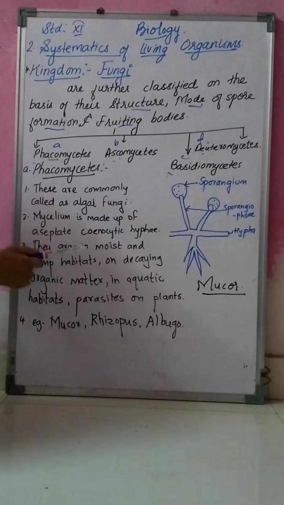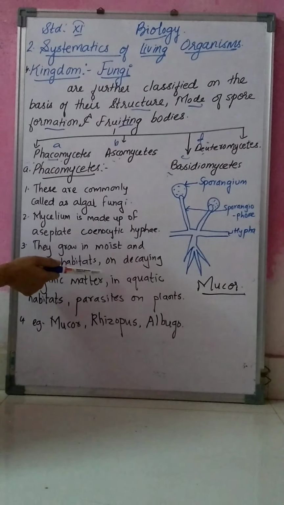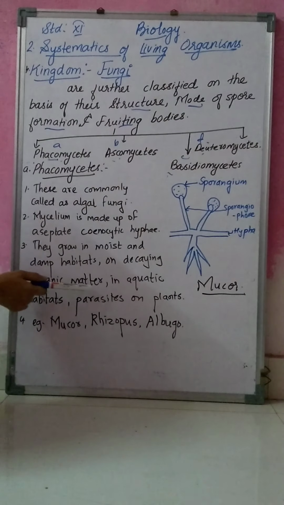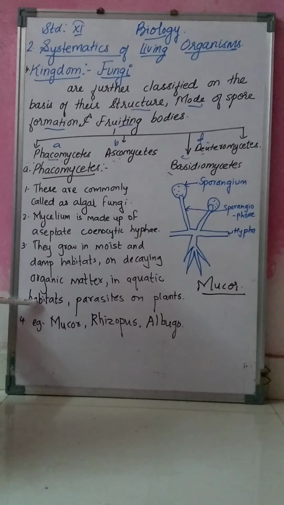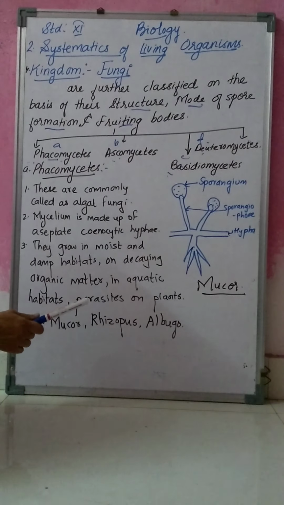They grow in moist soil, moist and damp habitats, on decaying organic matter, in aquatic habitats, and as parasites on plants. Examples are Mucor, Rhizopus and Albugo.